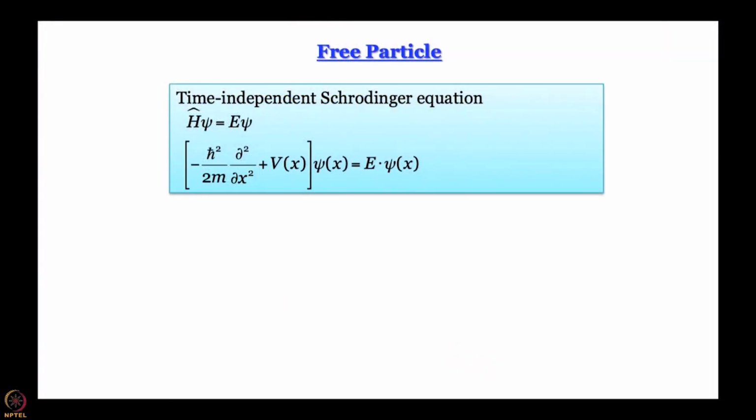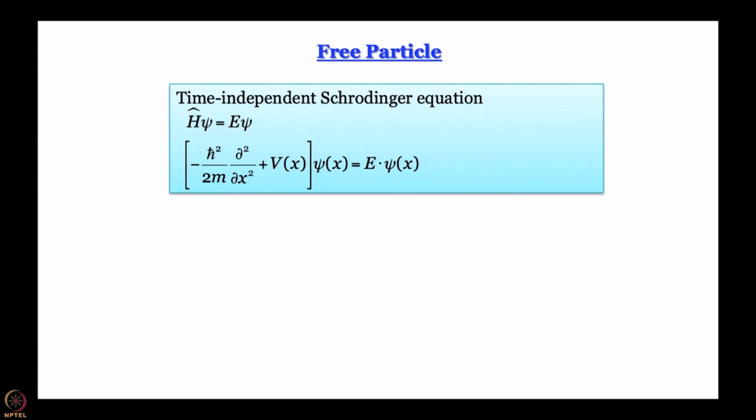Then we are going to put this same free particle in a square well potential, and finally we are going to go on to our first atom, that is the hydrogen atom. So, let us quickly talk about the quantum mechanics of a free particle. We are going to perhaps come back and revise it in the next module. So, this here is our time dependent Schrodinger equation as we know.